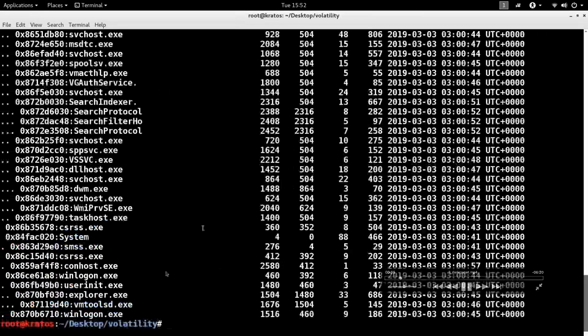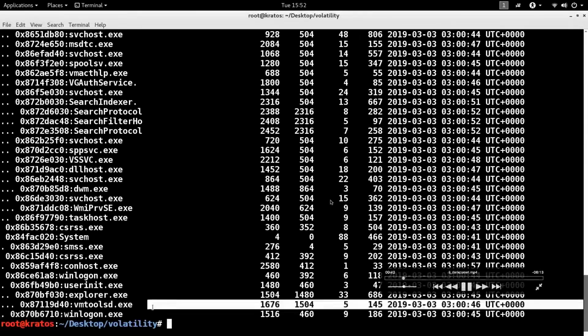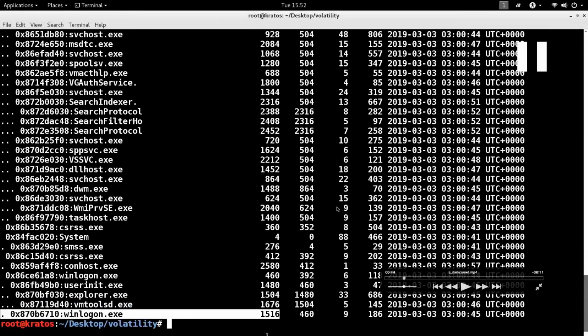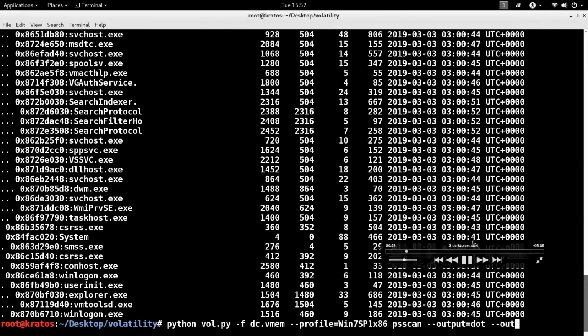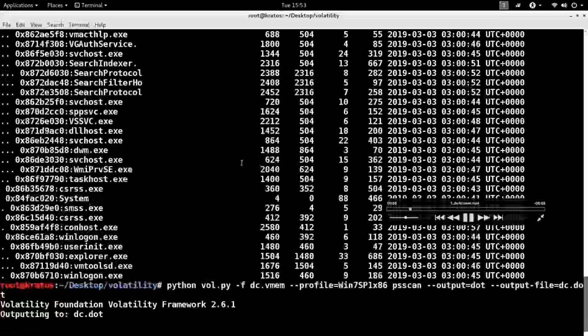When I run the pstree plugin, notice the winlogon.exe process with the process ID 460 started the winlogon.exe process with the process ID 1516. So winlogon.exe started a winlogon.exe process which was making the connection. Okay. Also, I'm showing you the visual representation of the parent-child relationship so that it's clear.